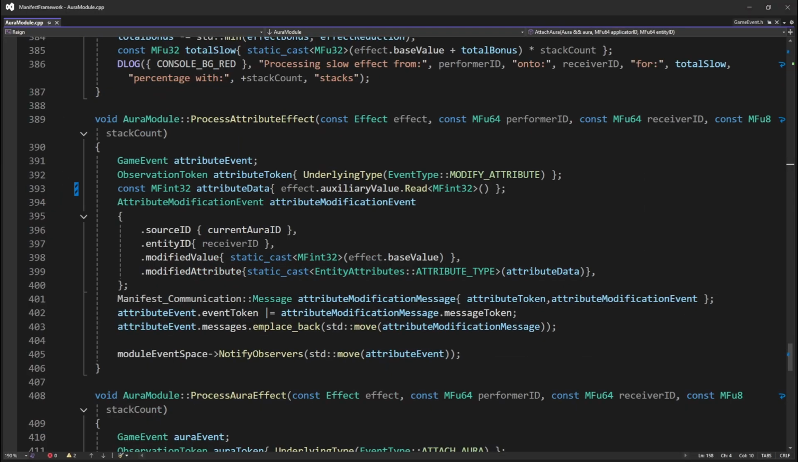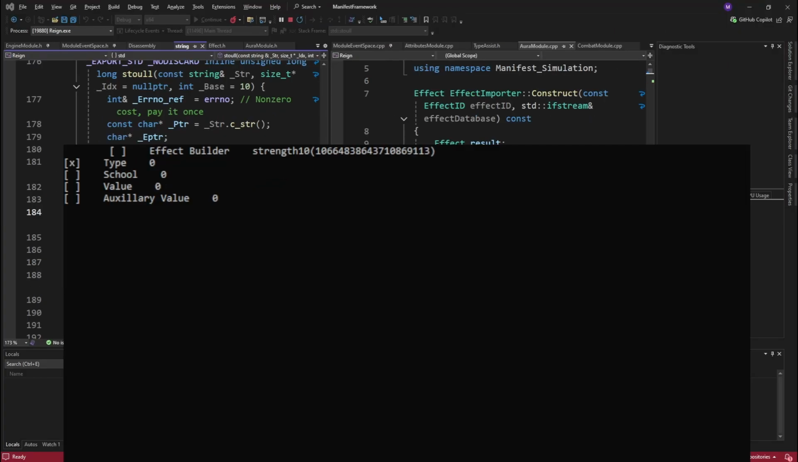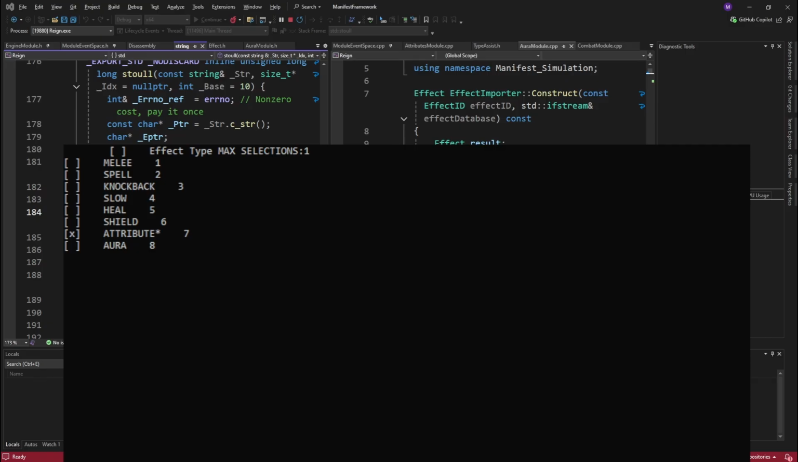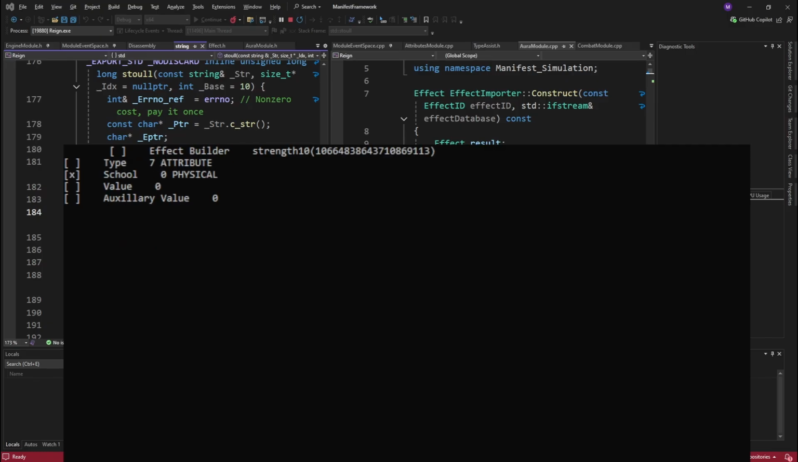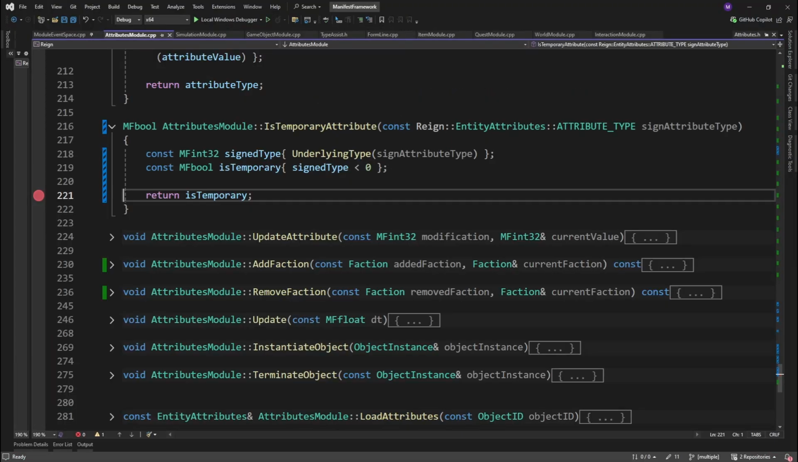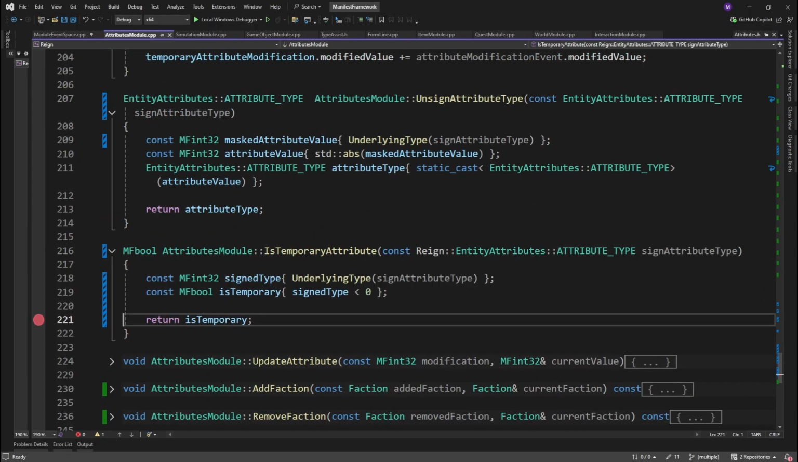When an attribute modification event is created, the effect base value contains the modification, and the underlying auxiliary value is the corresponding attribute. During build time, when the aura effect is created, we can make the attribute value negative to signal a temporary modification to the attribute. Then during runtime, when any attribute is modified, we check to determine if it's a temporary modification as seen before. Detection is very simple. All we have to do is check if the underlying value of the attribute type is